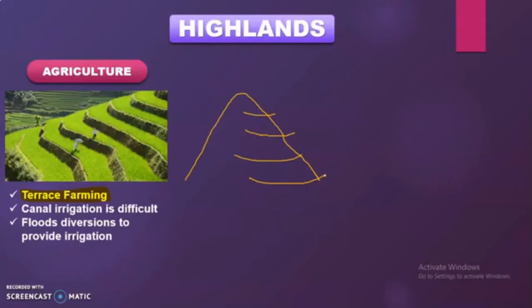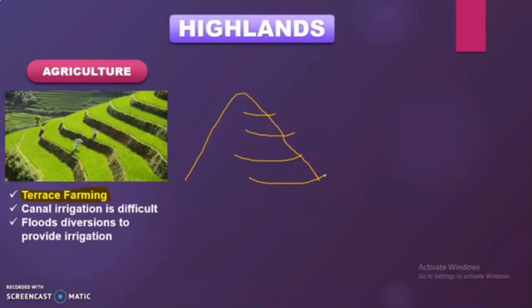If we talk about the second point over here, the canal irrigation of these areas, as it is a steep slope area, the canal over here is very difficult to provide as compared to the plain land areas. Over there it is very easy to perform canal irrigation, but in these areas it is difficult. So how do they provide irrigation to the terrace farming?